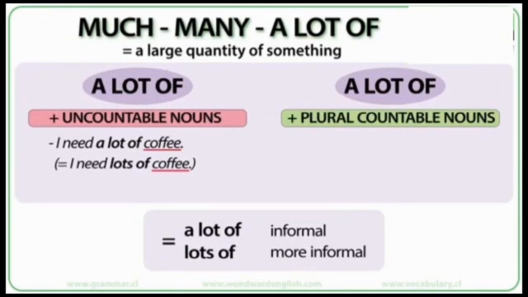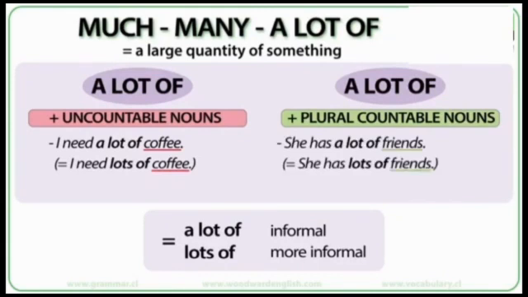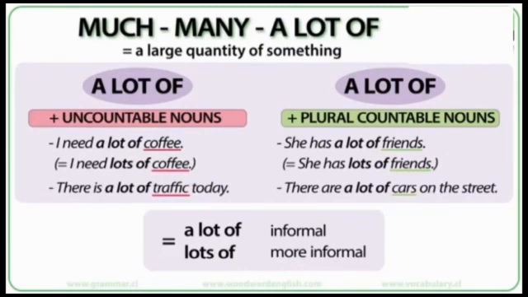There is no difference in meaning, though in general a lot of is informal and lots of is even more informal. The same is possible with countable nouns. You can say she has a lot of friends or she has lots of friends. The last one is more informal.